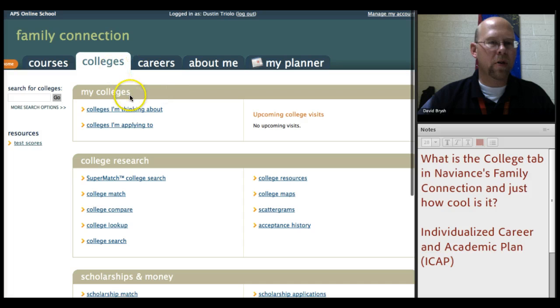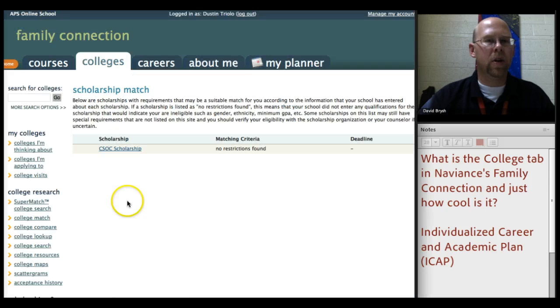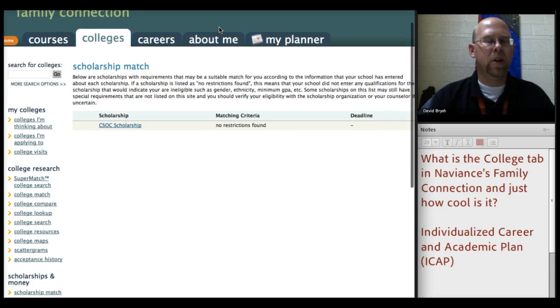So back out at the colleges page, I would like to show you the scholarship match. Very important. The scholarship list is something that the district is going to be updating every so often. So what you'll see in here right now is just a sample one. Later on, you'll see a list of hundreds of these, maybe thousands of these scholarships in this list for the scholarship match.